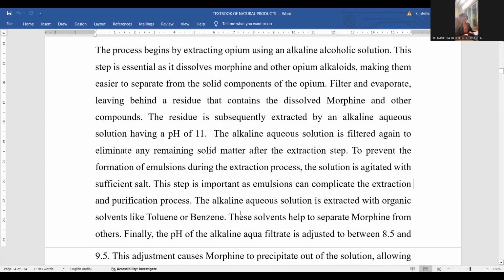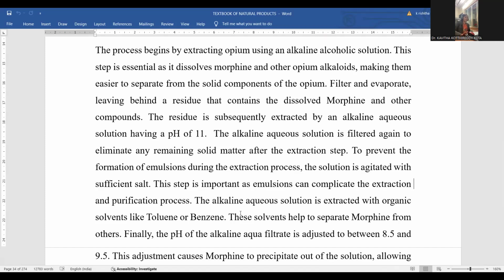First of all, we have to collect the opium poppy, which should be finely crushed, and an alkaline solution is to be added to it. After the alkaline solution is added, the morphine is extracted and the solid left behind has to be filtered. One more filtration is required. Later, we need to add a certain amount of basic solution, and a pH of 11 is to be maintained. At pH 11, the morphine remains in the basic form only, and later a pinch of salt is added in order to avoid the emulsification.